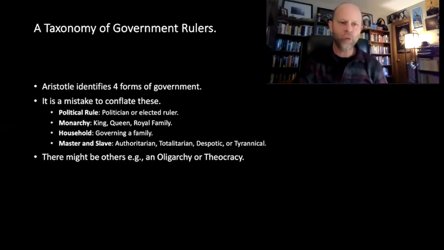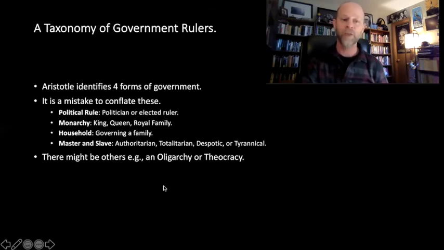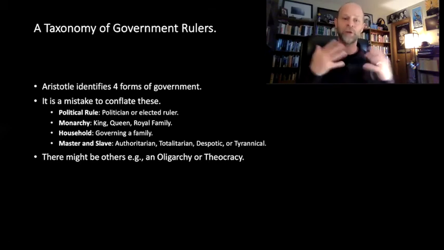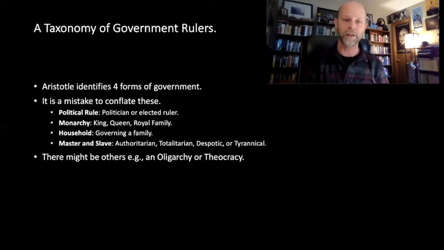But now let's think about why Aristotle thinks that we should not make the mistake of conflating these forms of government, right? So the main point, the main issue that's at stake here is the hierarchical structure that's involved, right? So the master slave hierarchical structure is not the same as the political rulers and the governmental relations that exist amongst the politicians and the citizens. Likewise, the monarchy is not the same form of political structure that you have in the political rule, right? In the sort of ideal political rule that Aristotle is aiming at.